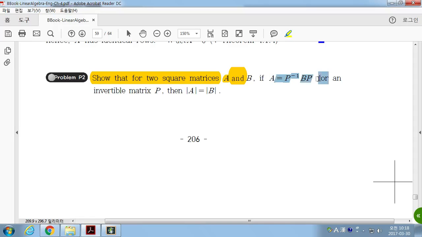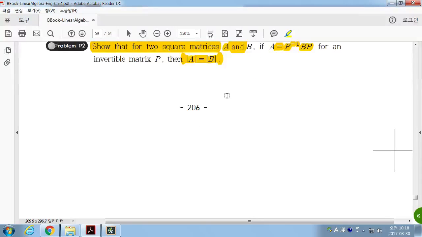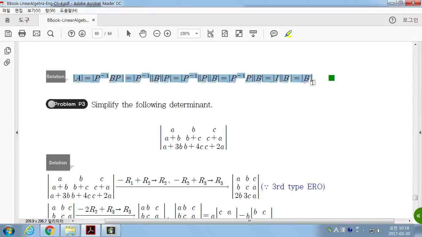If the matrix looks like this, because these are similar matrices, this is a preview of symmetric matrices and an example of diagonalization. If this is satisfied, then the determinants of these 2 matrices should be the same. Why? Because the determinant of AB is equal to the determinant of A times the determinant of B. So you can simplify it.